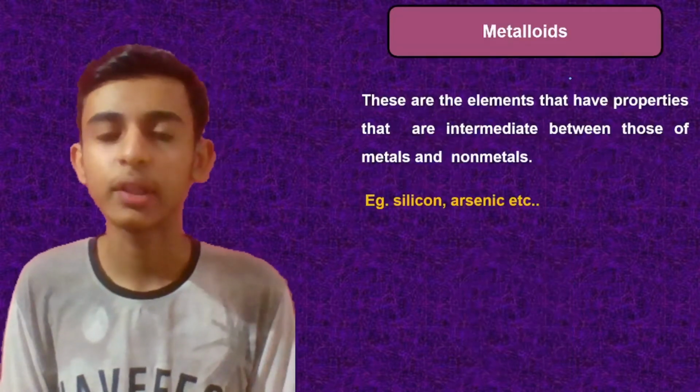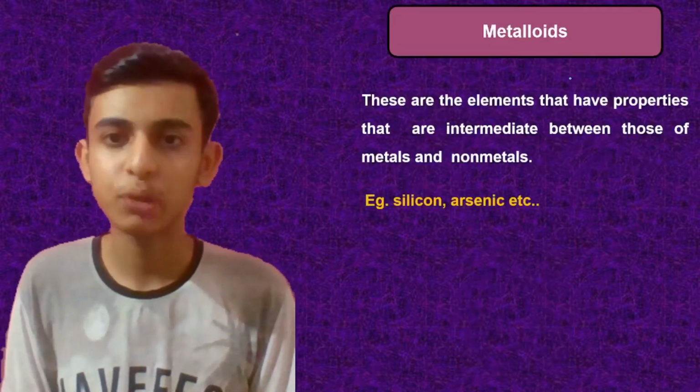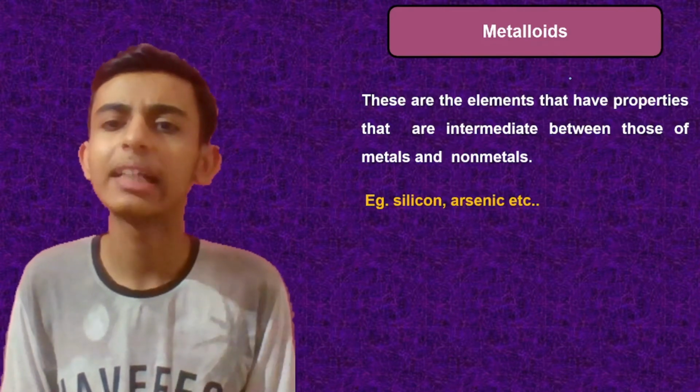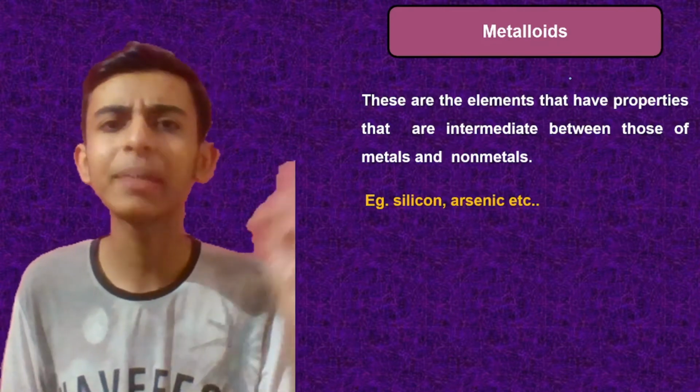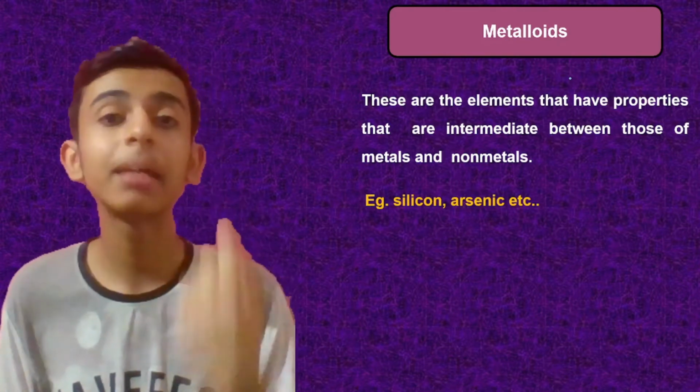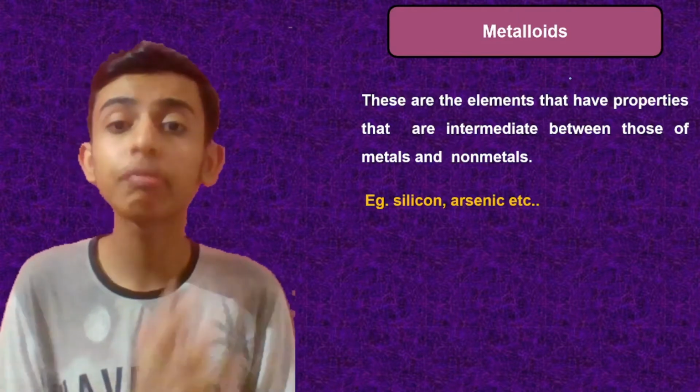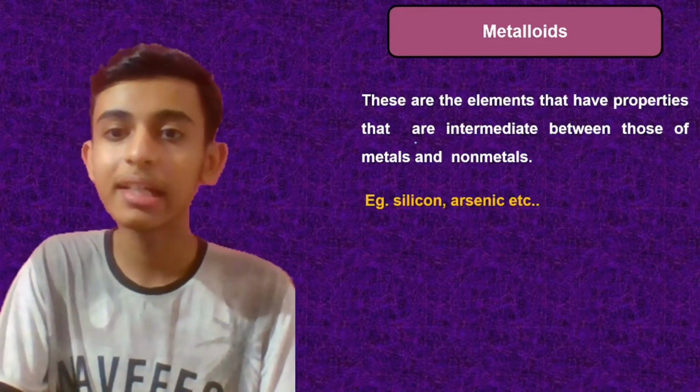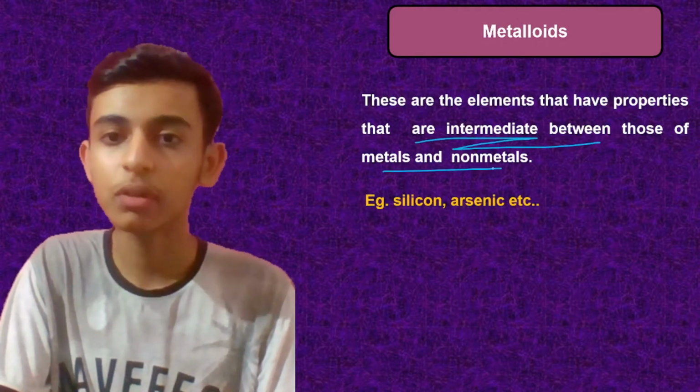Now metalloids. Metalloids are a kind of exception, a kind of in-between thing, because they are elements having properties of both metals and non-metals, that are intermediate between those of metals and non-metals.